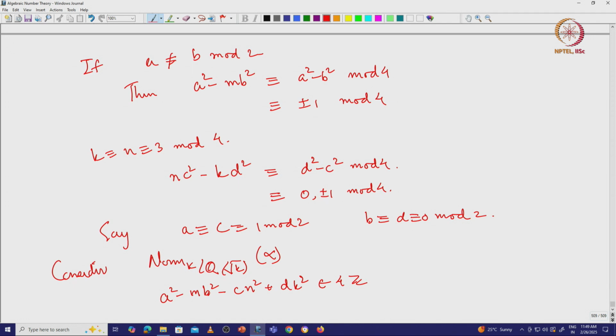And then from that I'll get that a square minus c n square is in 4z.